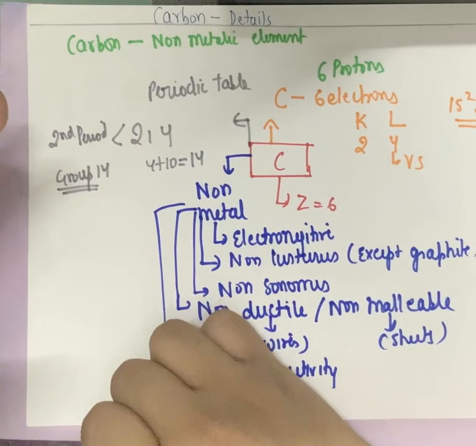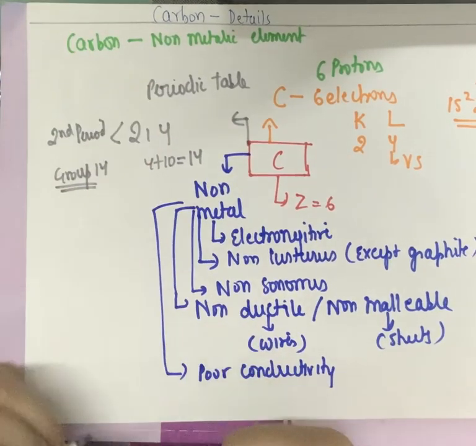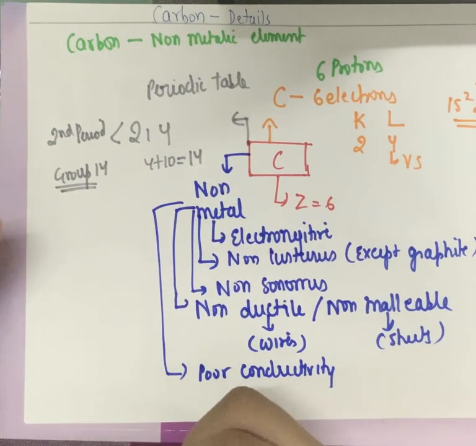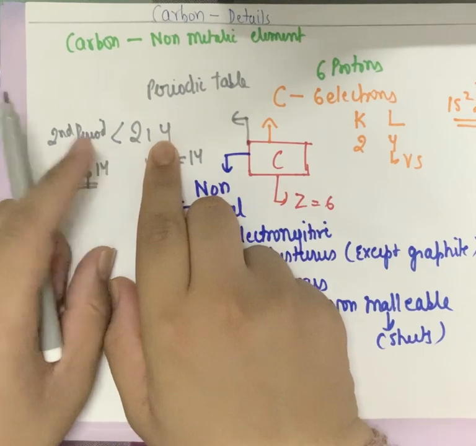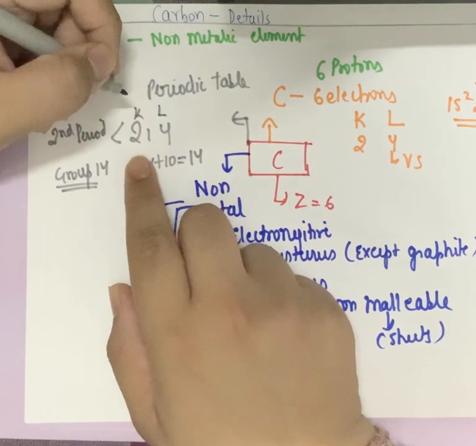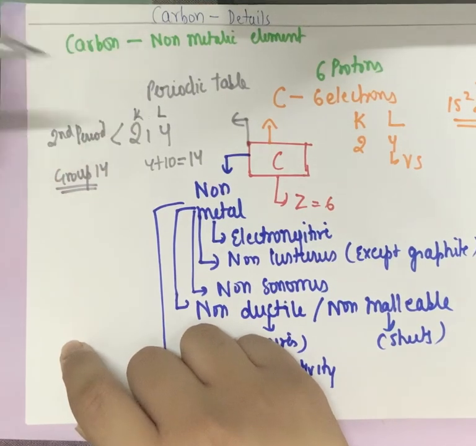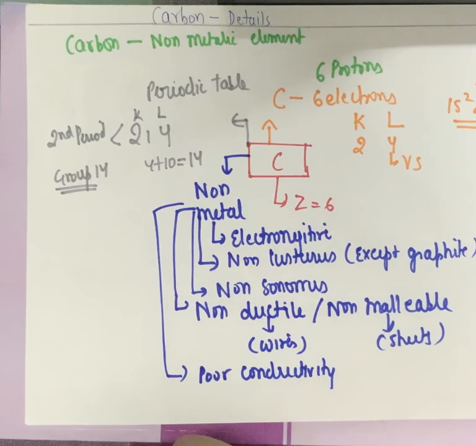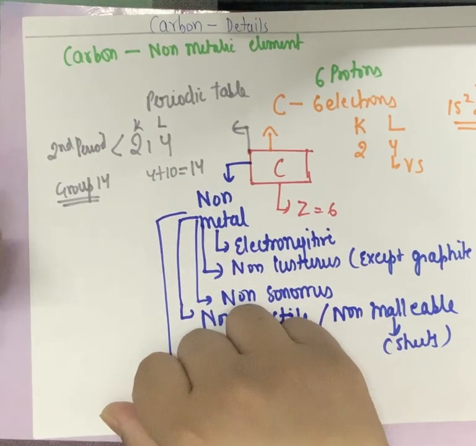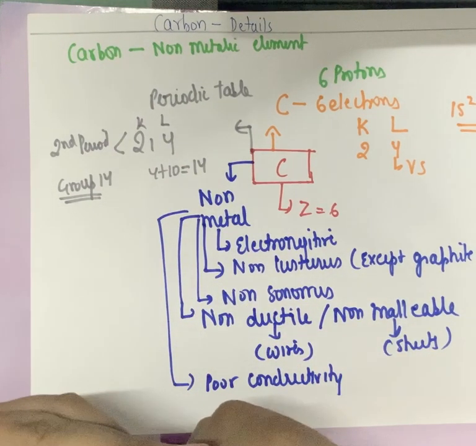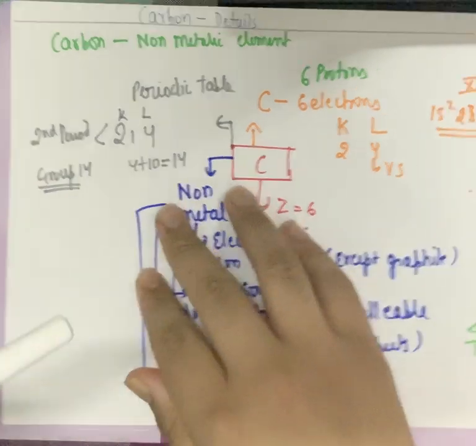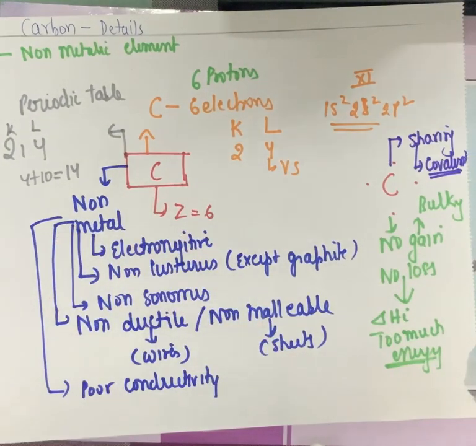So in periodic classification of elements, this concept on how to locate an element will also be clear. For locating an element, write its atomic electronic configuration, and see the number of shells it has. Here it has 2, which represents the period. In case of the group, just see the valence electrons. If it is 1 or 2, the group is 1 or 2, and from 3 to 8 just add 10 in between. So 4 plus 10 is 14, so group number 14, period number 2 is the location of carbon in the periodic table. I hope this much is clear.